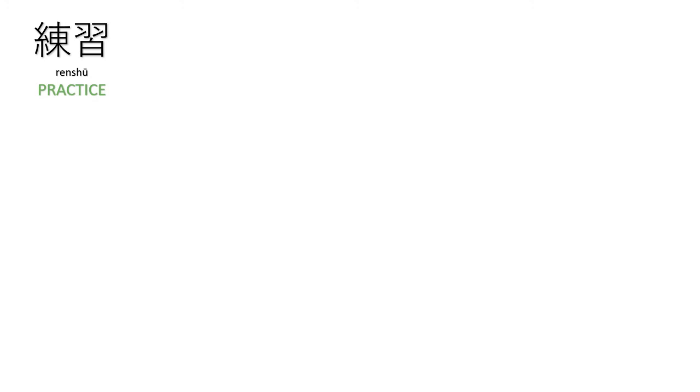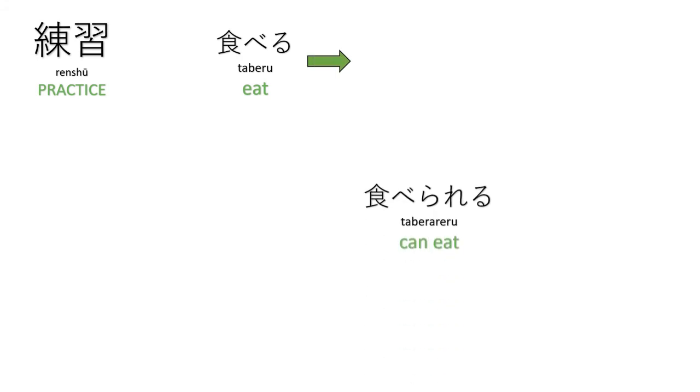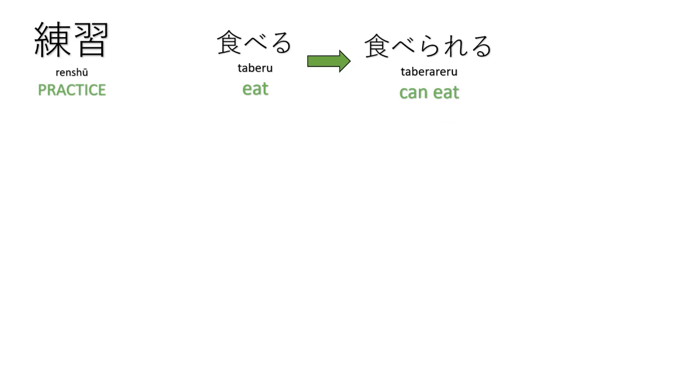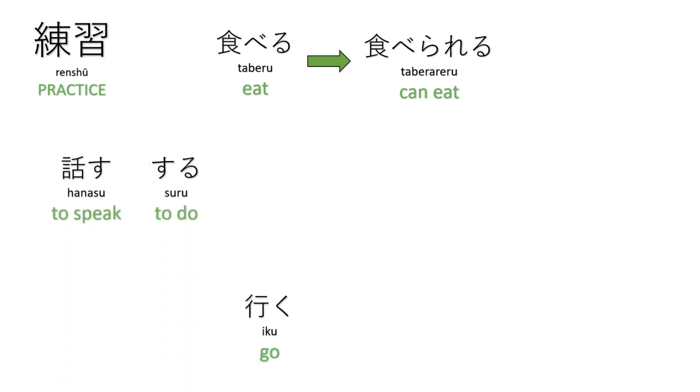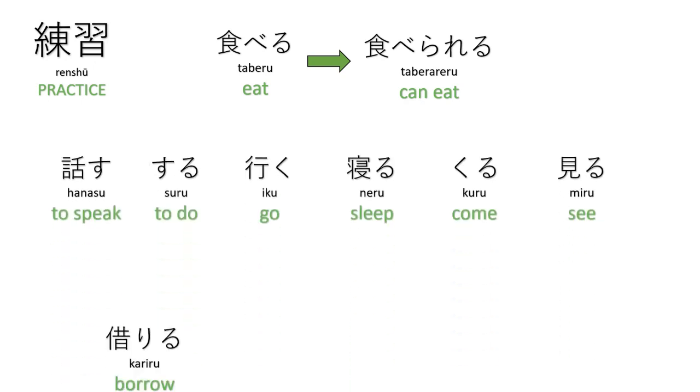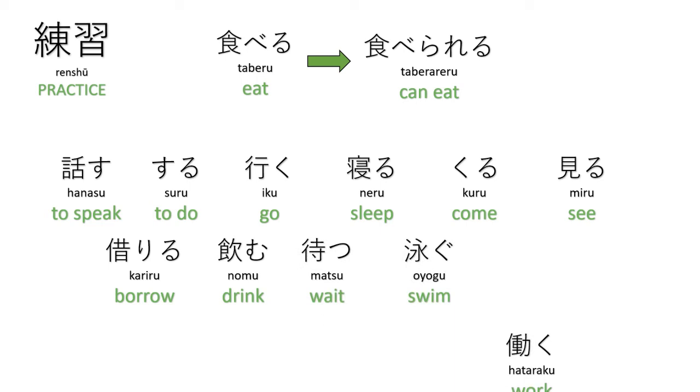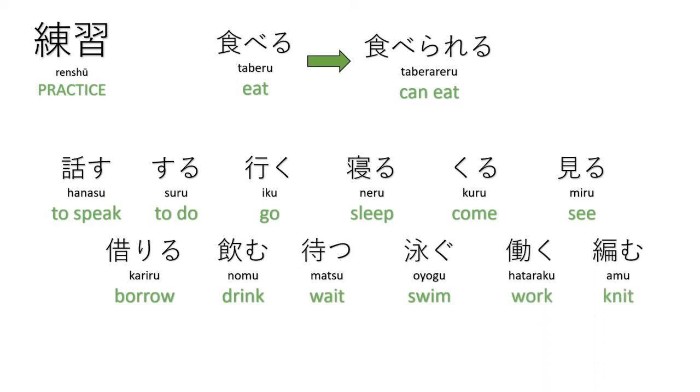Okay, let's practice. We're going to convert verbs into potential form. For example, taberu becomes taberareru. Okay, so we add ra. We do not drop anything. Okay, and these are the other verbs. Hanasu, suru, iku, neru, kuru, miru, kareru, nomu, matsu, oyogu, hataraku, amu. You can pause the video and try to convert them into potential form, or you may continue watching.